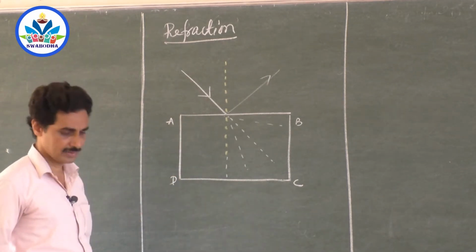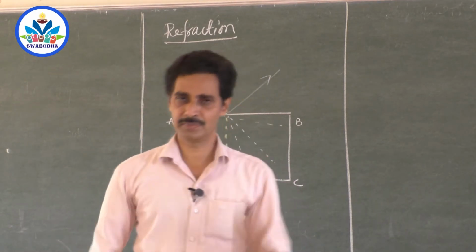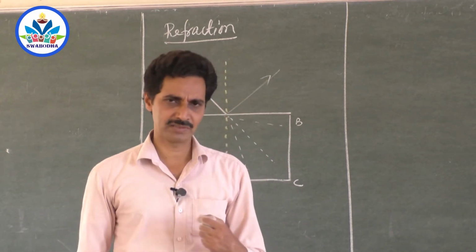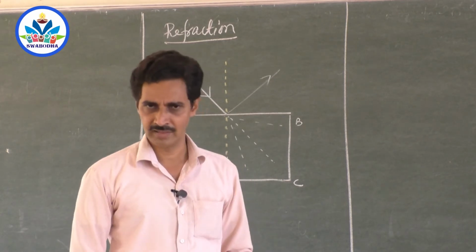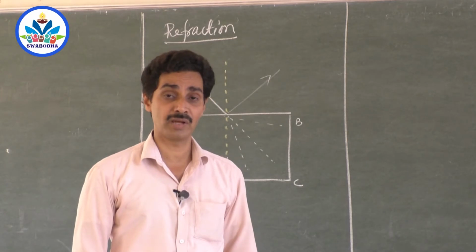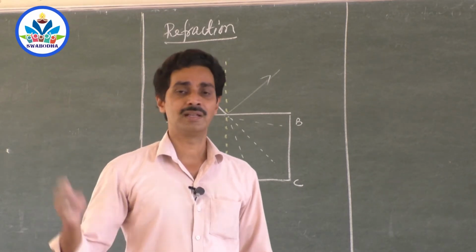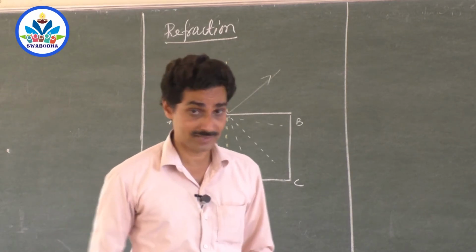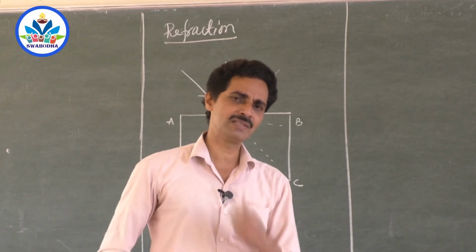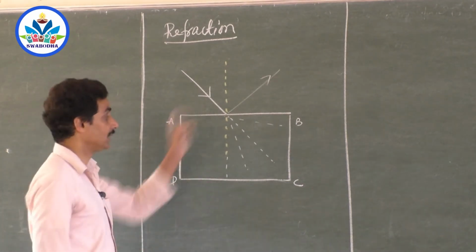As soon as it enters glass, every color travels with a different speed. Red travels with some other speed, the velocity of red decreases, and the velocity of violet also decreases, but the decrease in velocity for violet is much more. Its velocity decreases by a large amount. The decrease in red is not as much as violet, but every color will show some other velocity, a lesser velocity when it enters glass.